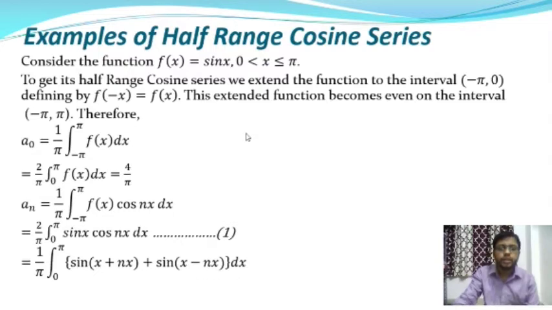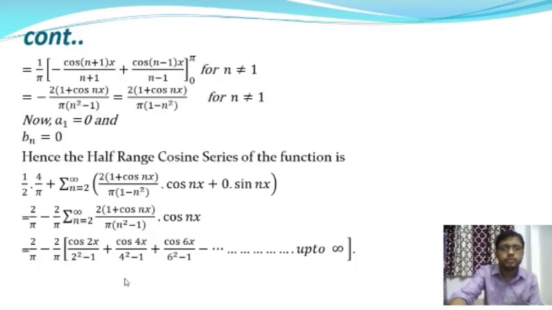Okay, and you know the integration of sine x is minus cos x, as well as the integration of sine (1 - n)x is cos (1 - n)x by (1 - n). So after integration, it will give 1 by pi into minus of cos (n + 1)x by (n + 1), as well as the second one, cos (n - 1)x by (n - 1), where the lower limit is 0 and the upper limit is pi, and for n not equal to 0.